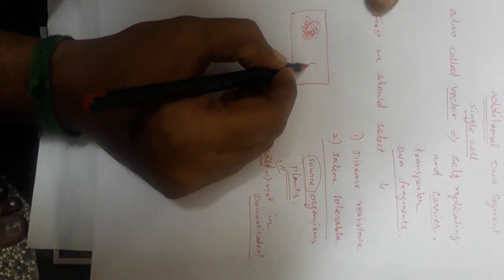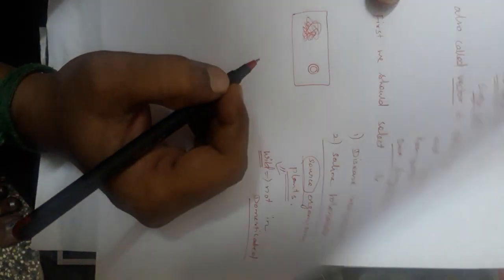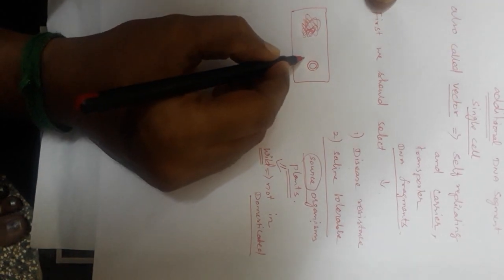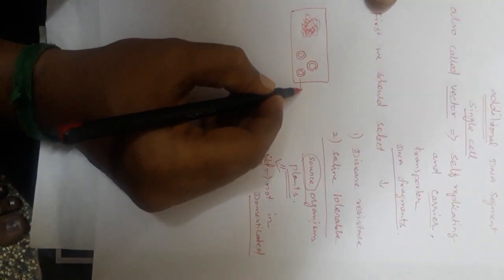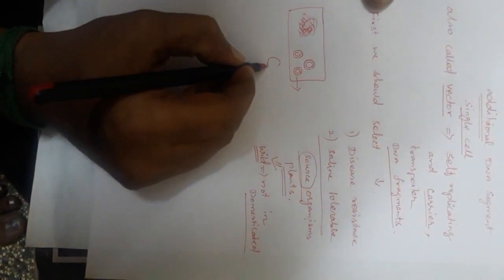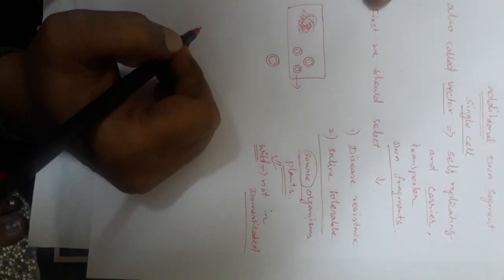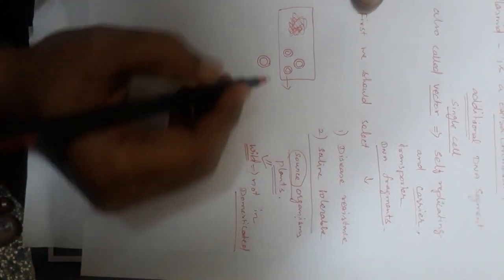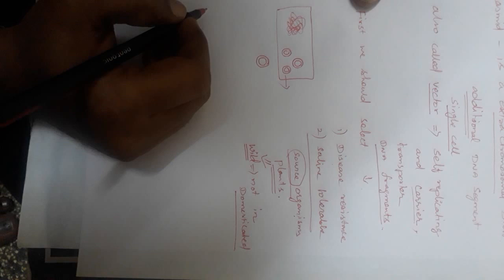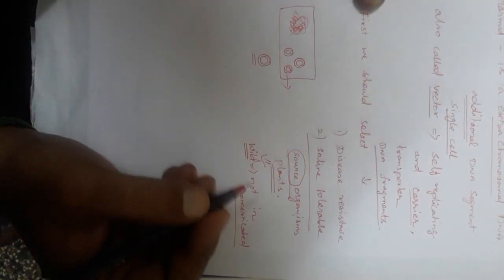What we said about the vector, it is extra chromosomal DNA, always in circular form. It may be only one in number or more than one in number. We are going to isolate this vector, and on a suitable place the DNA fragments from the source organism's cell will be introduced. So this vector can carry the DNA insert.